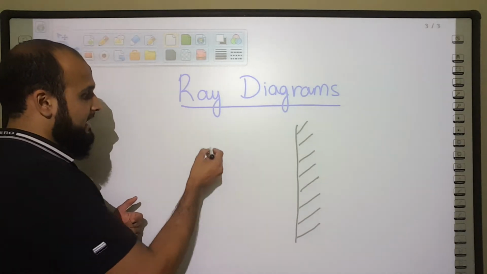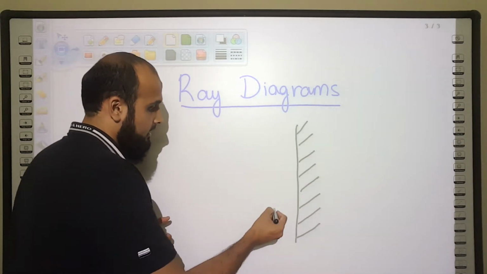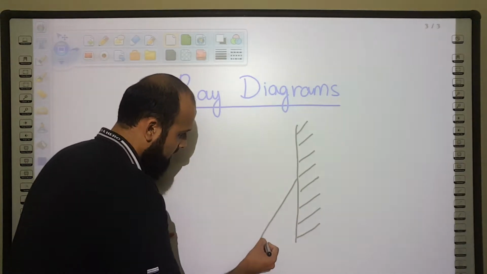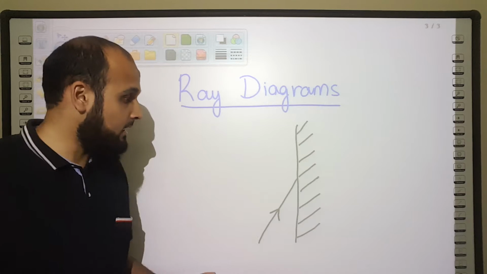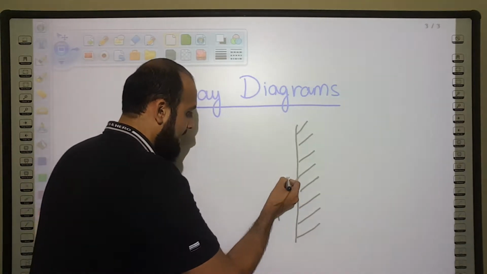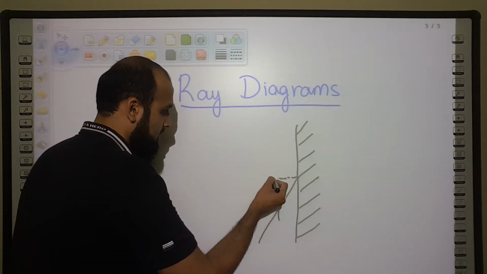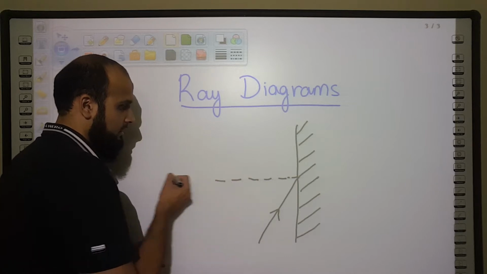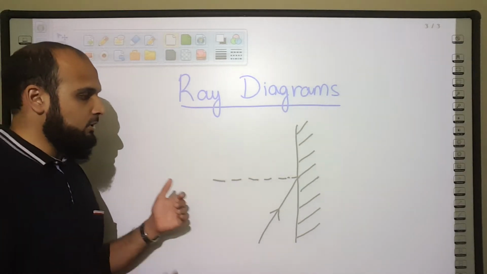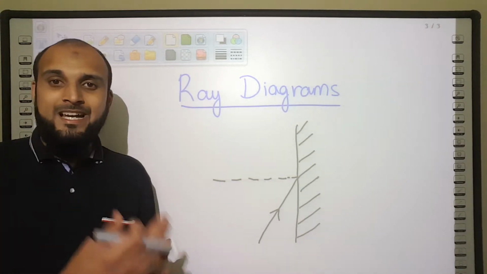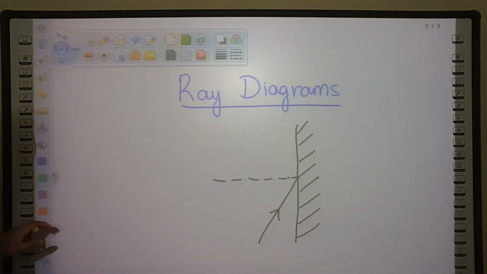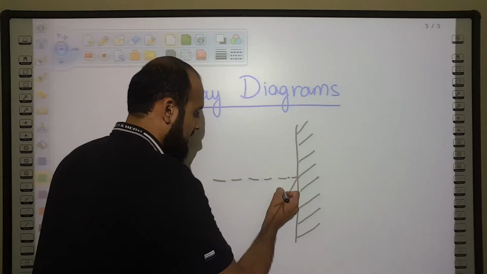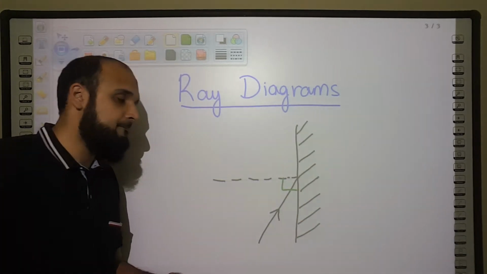So, say for example, you've got an incoming ray of light. The normal would be an imaginary line that is drawn at 90 degrees to the surface. And the normal is drawn as a dotted or dashed line, and it's at 90 degrees to the surface, right?